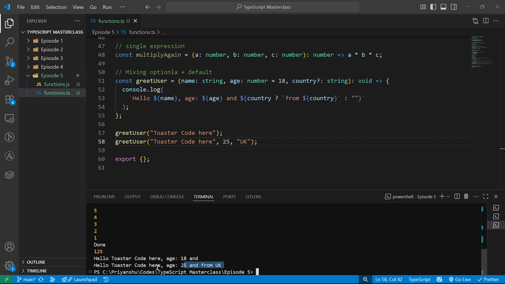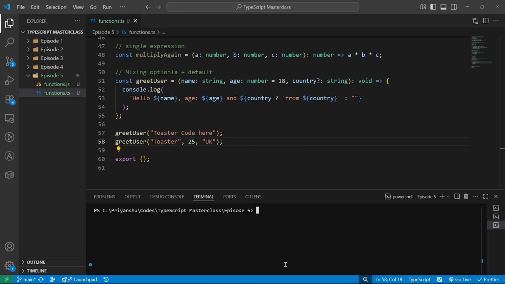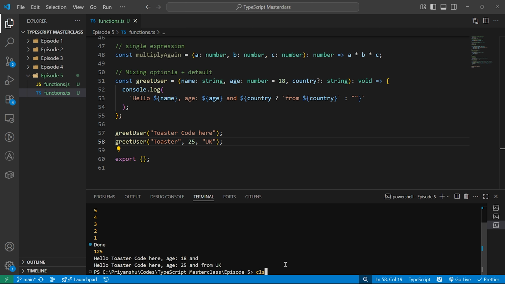Here you see. So I called the function twice. That's why this is the issue. Here I am passing just the toaster code here. Let me just remove this one over here, and let me run this again, so it will be clear for you. Sorry, first TypeScript, then JavaScript. Here you see hello toaster code here, age 18, and there is no country provided in this one. Now here I have passed the name as toaster, hello toaster, age 25, and from UK. This is what we have written over here.